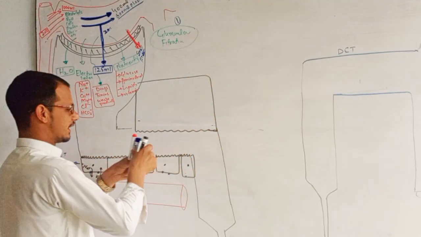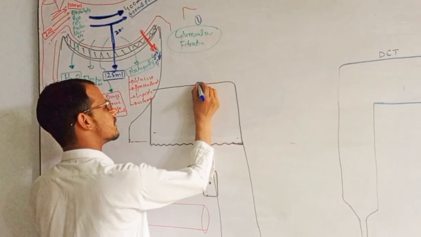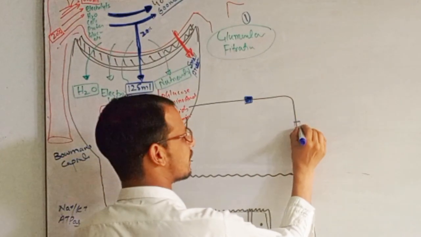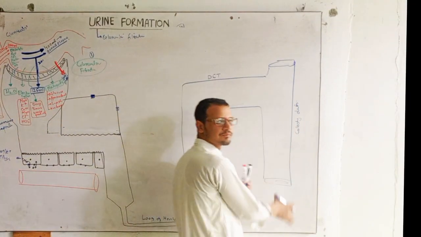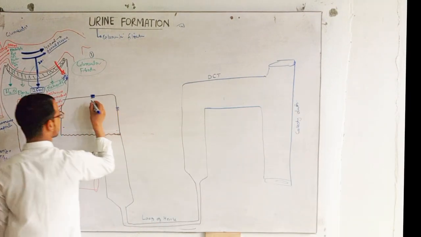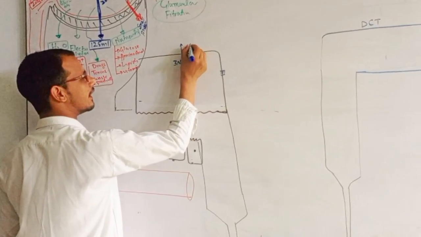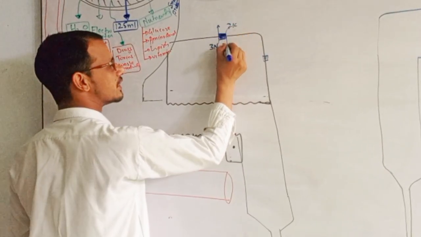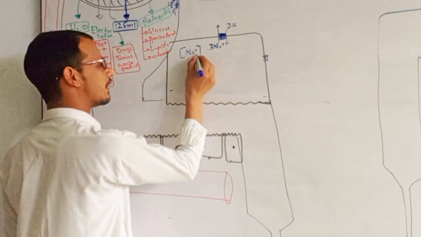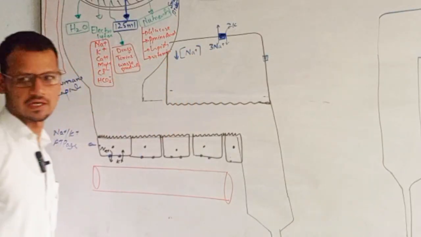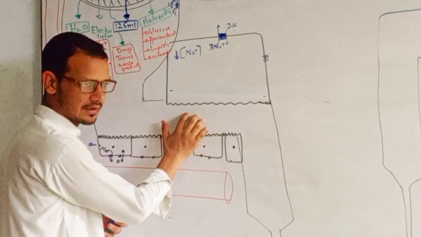And here we have the sodium potassium ATPases, and these sodium potassium ATPases occur on all the cells of the nephron, right? It takes 3 sodium from inside and gives 2 potassium. It means that sodium concentration in the cell is decreasing, right? And it makes a concentration gradient here, right?